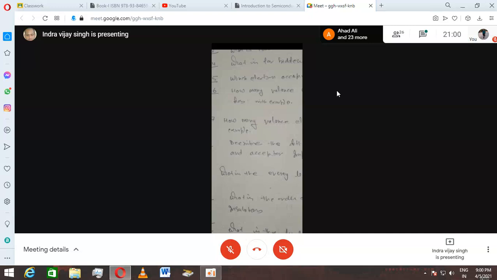So now here trivalent and pentavalent came, and we need to discuss them. Pentavalent are donor type of doping because they have 5 electrons in the outermost shell.